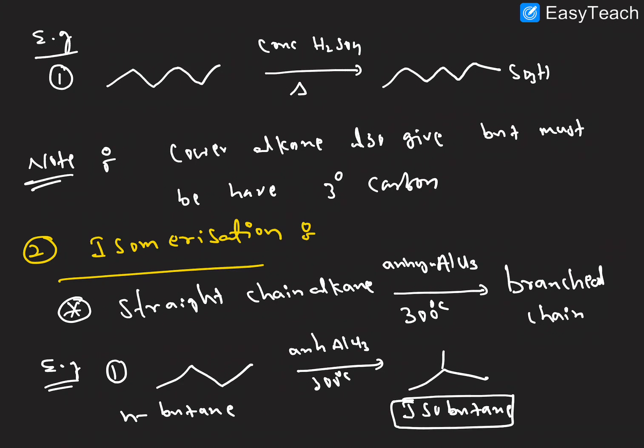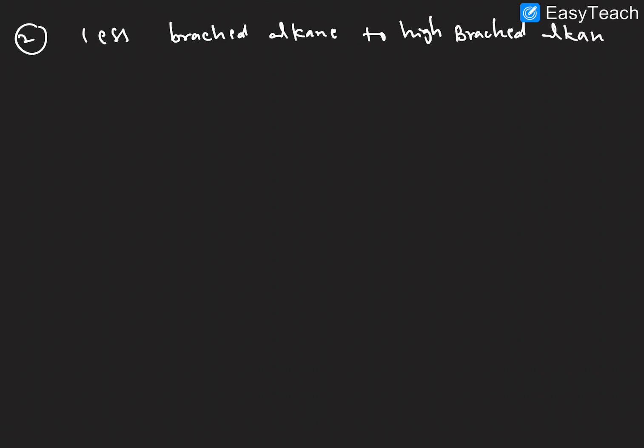I hope this is clear. Then the next point: isomerization goes only from less branched alkane to more branched alkane.